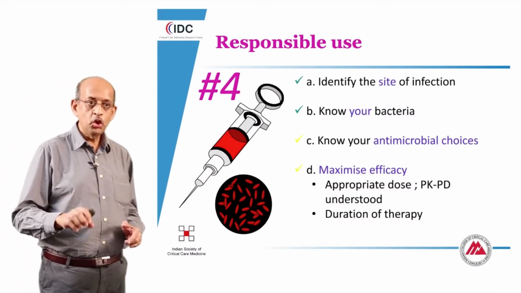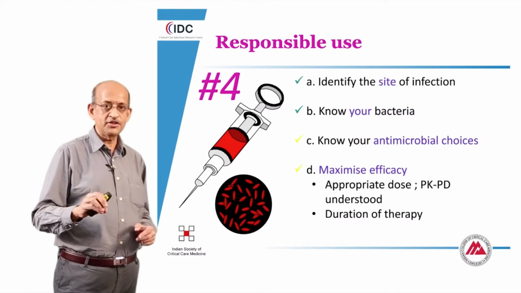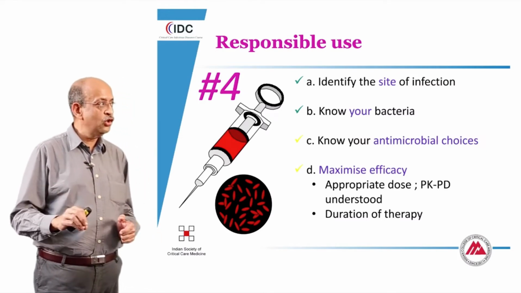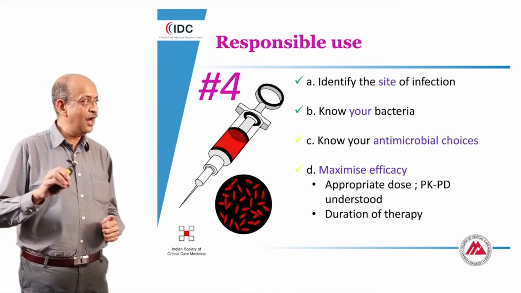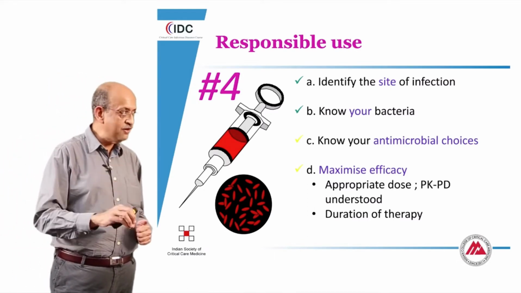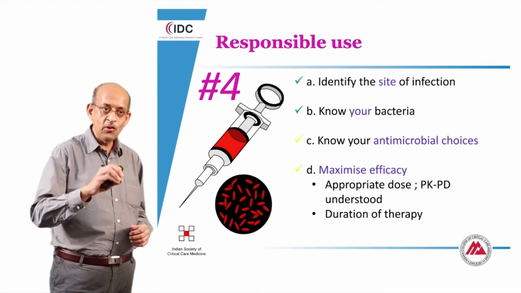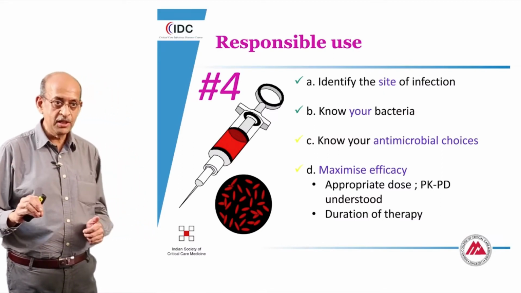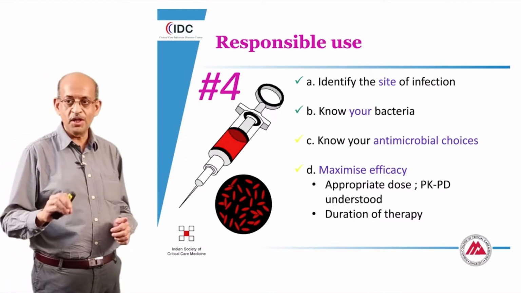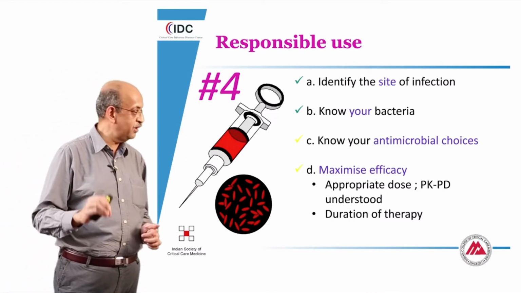Number two, know the kind of organism that you're dealing with, which includes knowledge of the appropriate choice of antibiotics, and ultimately maximizing the efficacy of the application by knowing certain basic principles on pharmacokinetics and pharmacodynamics, and making decisions about the duration of therapy under each of these circumstances.